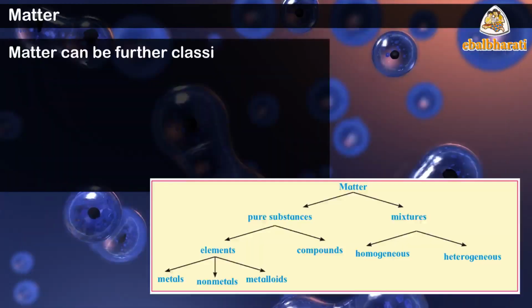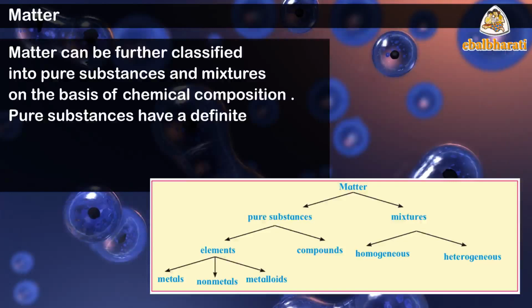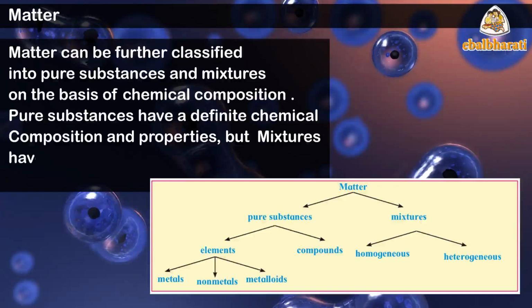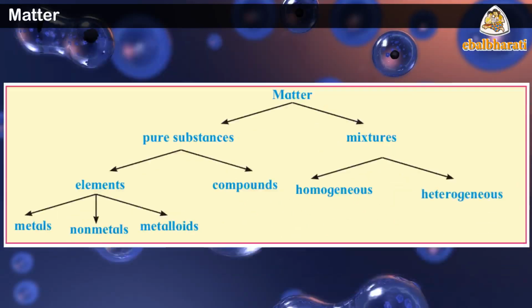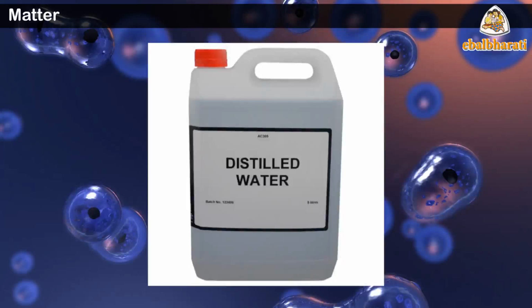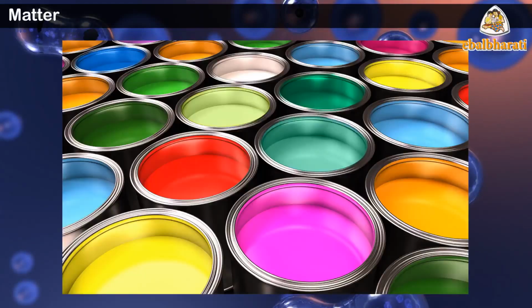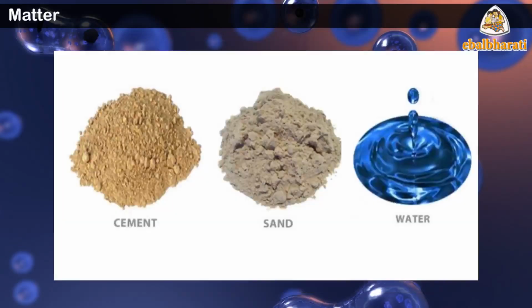Matter can be further classified into pure substances and mixtures on the basis of chemical composition. Pure substances have a definite chemical composition and properties, but mixtures have no definite chemical composition and properties. You know the examples of those. Examples of pure substances: pure metal and distilled water, and the examples of mixtures: paint is a mixture of soils, pigment, additive, concrete, a mixture of sand, cement, water.